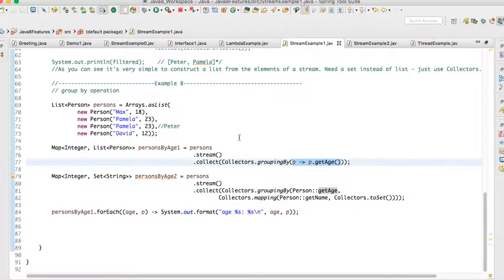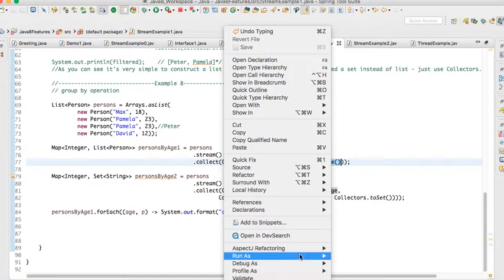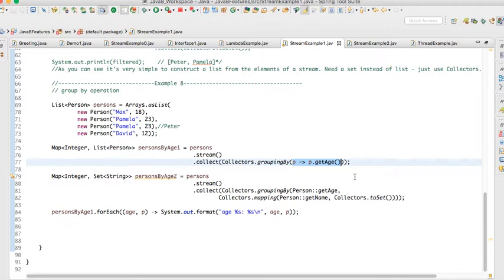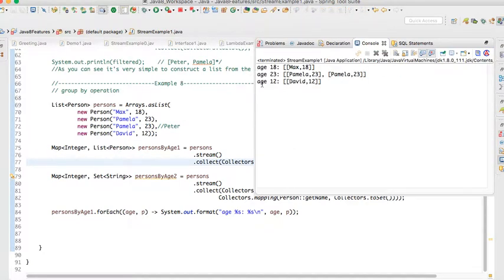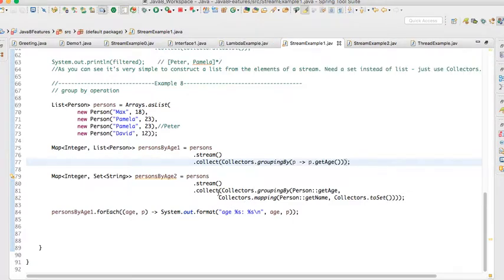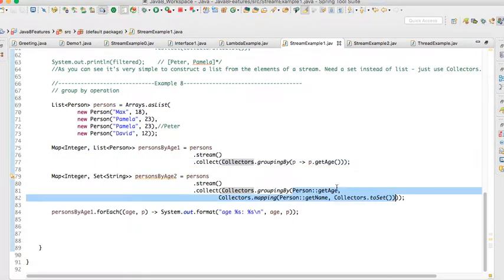Let me run this program so that you can understand easily. See, for each age it will group all the elements. Like this we can apply group by operations. If you want to collect these elements into a set, I can also collect the resulting elements into a separate set after applying the group by operation.